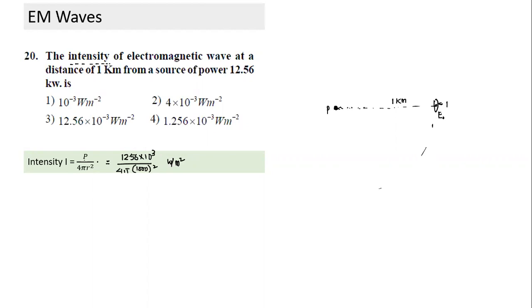Will the amplitude of electric field remain same as it keeps traveling? Will the amplitude remain same or keep changing? Ideally it won't remain same. It will keep on diminishing. Okay, energy density is decreasing.